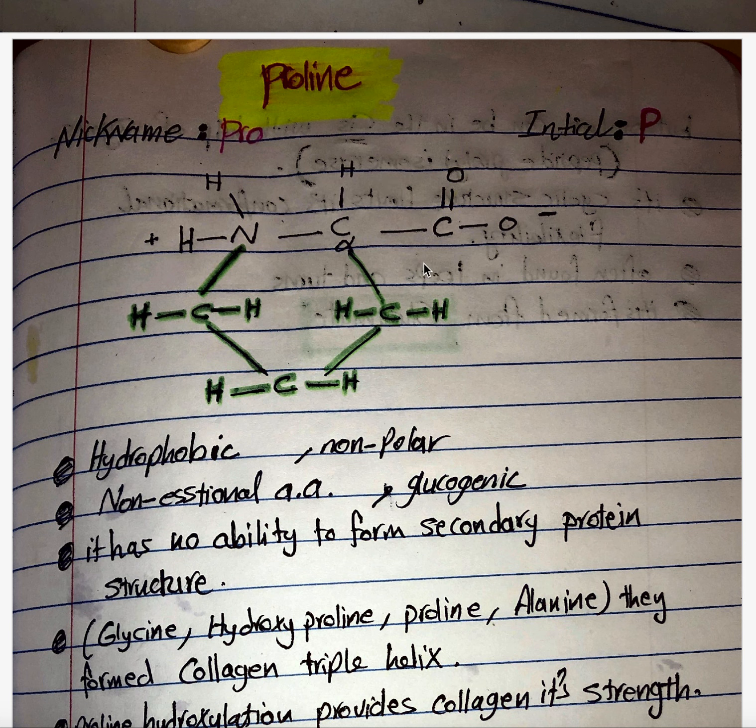So this is the carboxylic group, this is the central carbon, and this is the amino group, which every amino acid contains as its backbone. But what is so special about proline is that, from the central carbon, there is another carbon, another carbon, another carbon, and then it is attached to the amino group. So it has a cyclic structure, and that makes it hydrophobic and non-flexible. So this is proline.